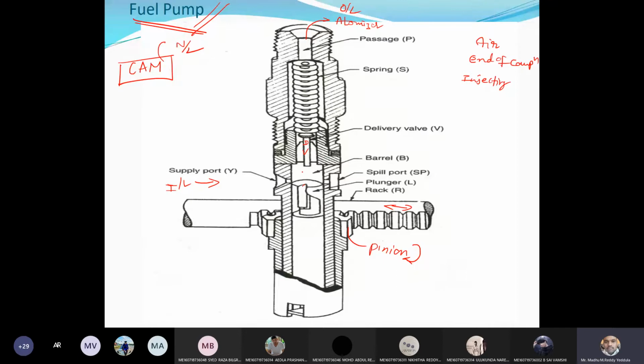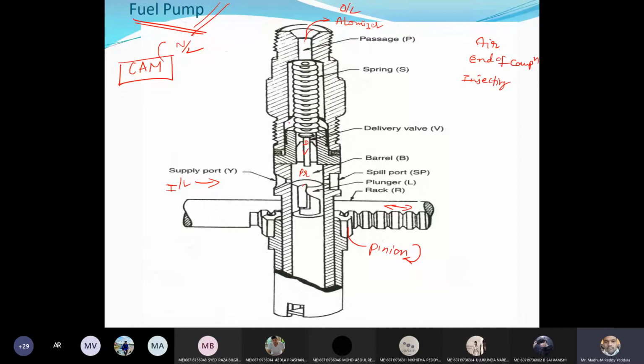If the pressure developed inside the barrel is in a position to overcome the force exerted by the spring, at that time what will happen? This valve will be lifted from its seat, and the diesel will be injected from the passage through the atomizer.